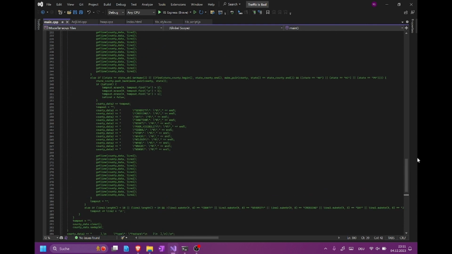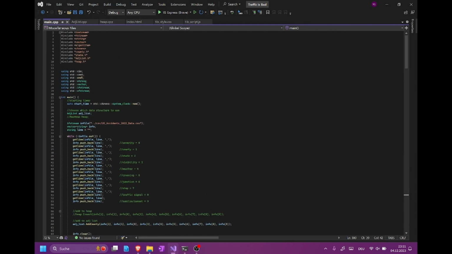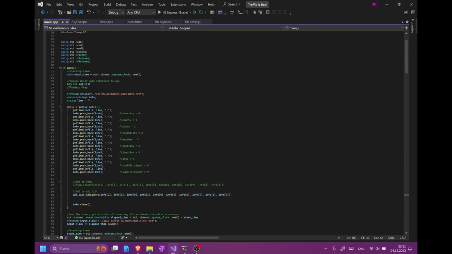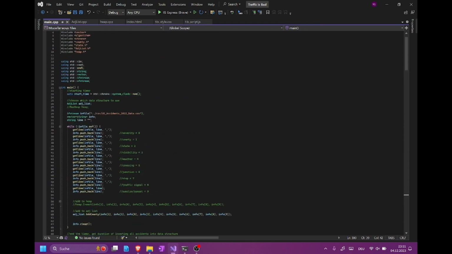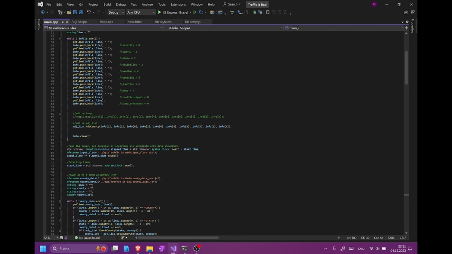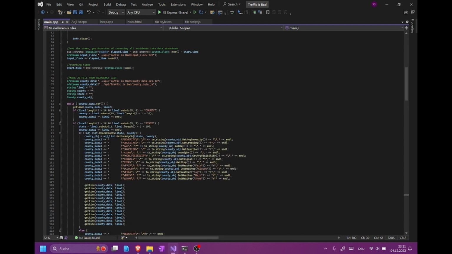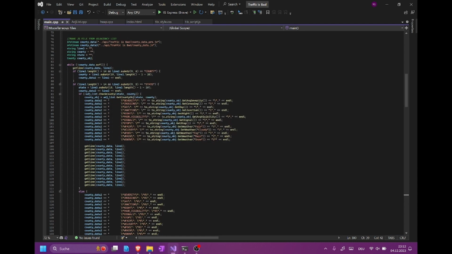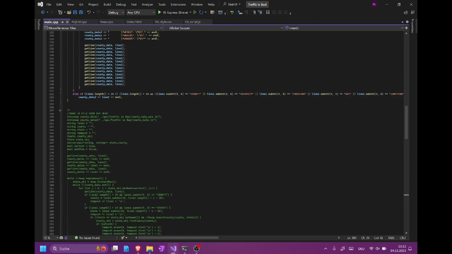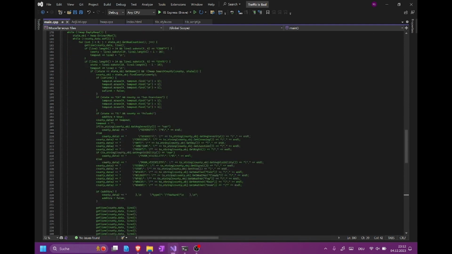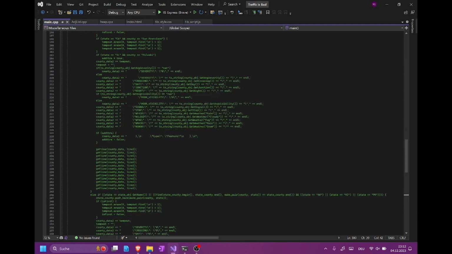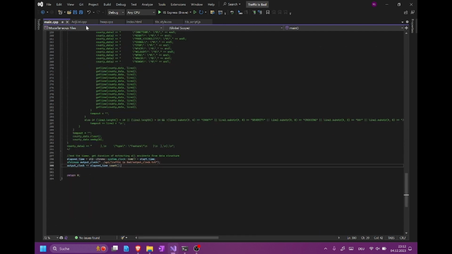And here in the main, we have the files being read in and added to. In this case, it is set up to be the adjacency list. Then from here, it is keeping track of time to measure the amount of time that it takes to insert everything into the data structure. And then here is where the JS file is created, and it is pulling directly from that adjacency list, again being timed by the system clock, to then be written to the JSON file to be read by the JavaScript. And this commented out portion corresponds to if the main file is currently set up for a max heap. And again, the time is output.